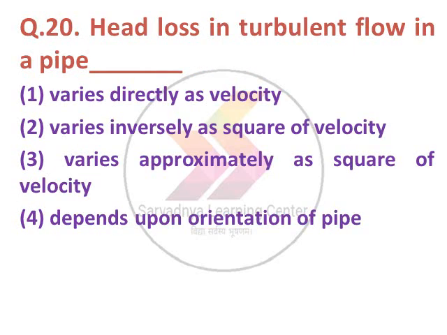Next question. Head loss in turbulent flow in a pipe dash. Option 1 varies directly as velocity, second varies inversely as square of velocity, 3 varies approximately as square of velocity, 4 depends upon orientation of pipe. The option number 3 is correct, varies approximately as square of the velocity.